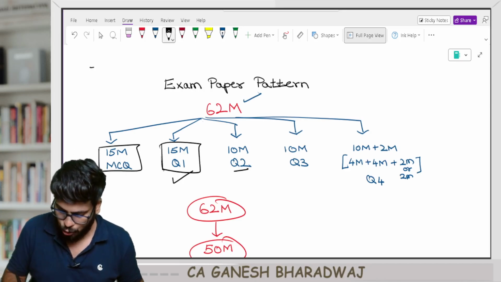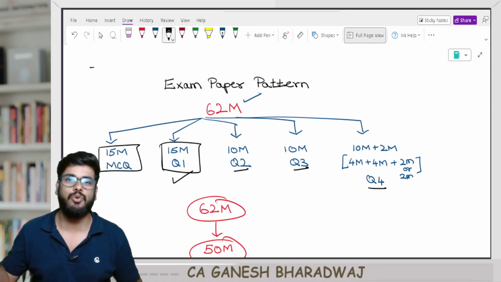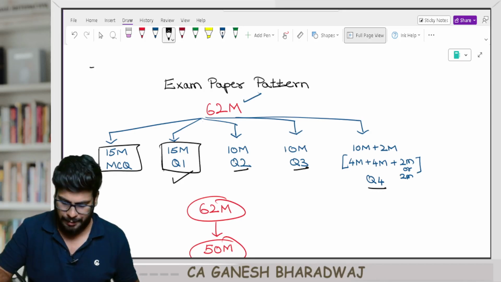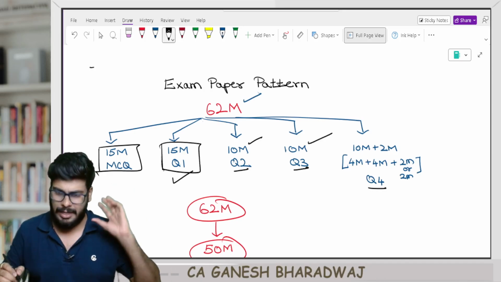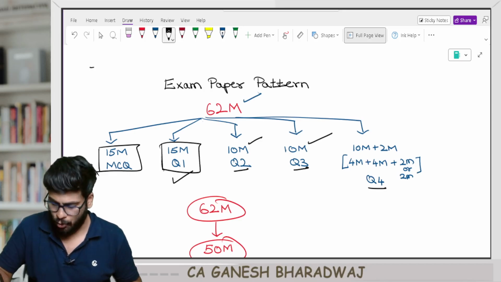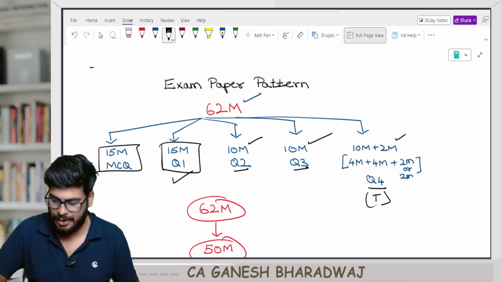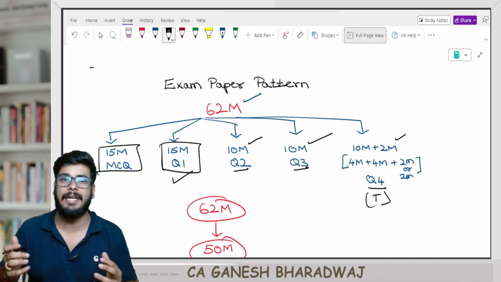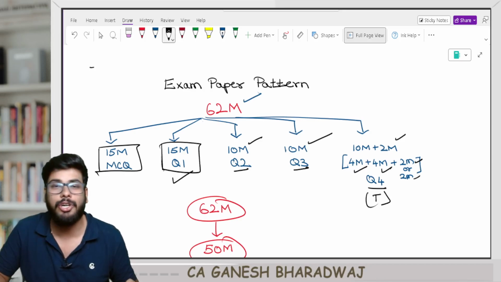Now, question number 2, question number 3, and question number 4. Between these three questions, you are allowed to attempt any two questions. Question number 2 is one 10-mark question. Question number 3 is one 10-mark question. And question number 4 is generally a theory question, and this theory question gets printed for 12 marks, out of which you need to write 10. That is basically 4 plus 4 plus 2 or 2.